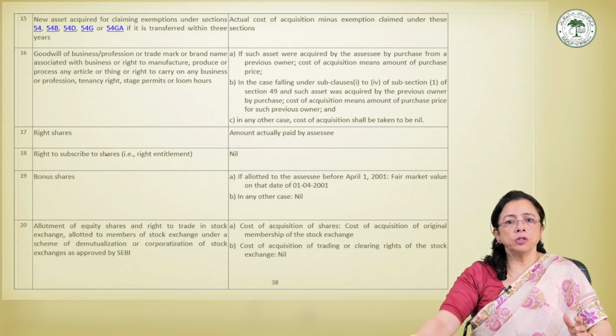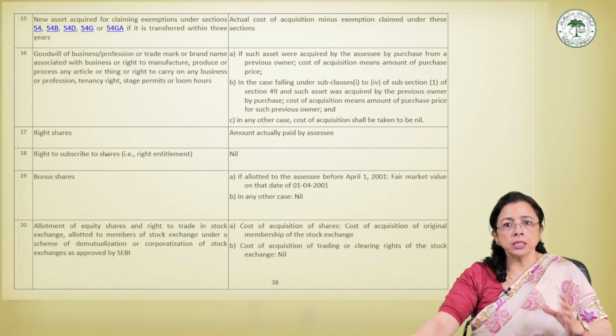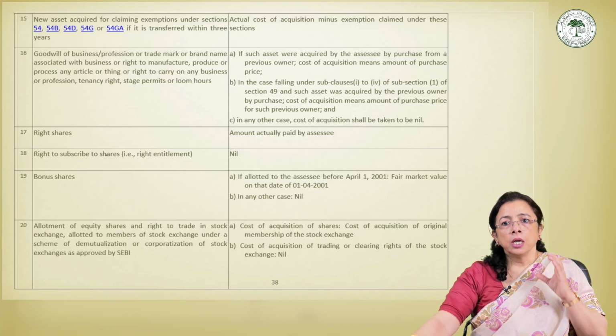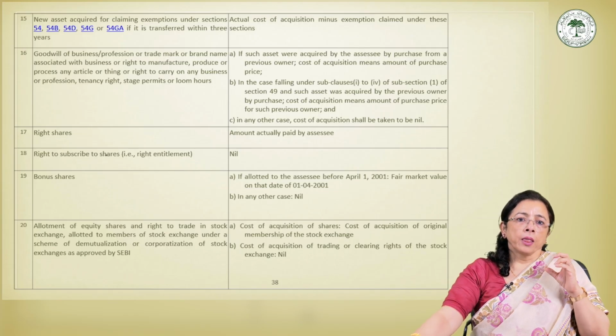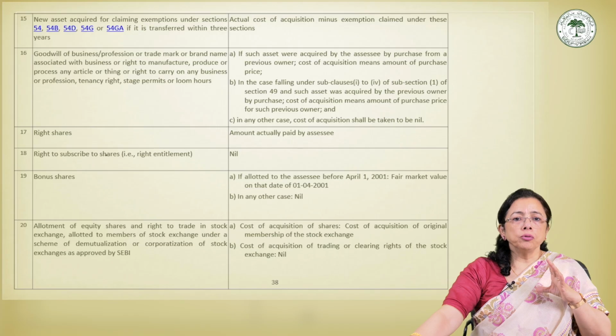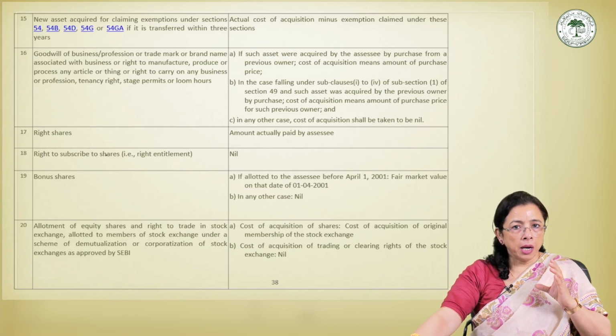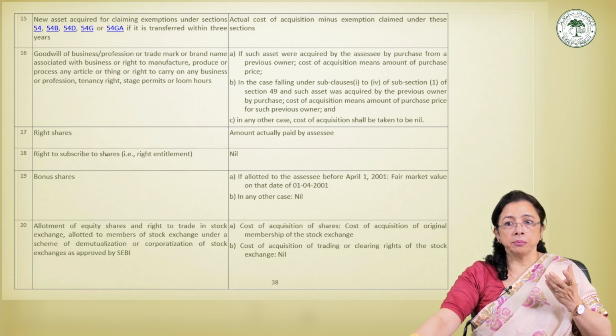So the purpose of this provision is to prevent the misuse of exemptions through short-term reinvestments.